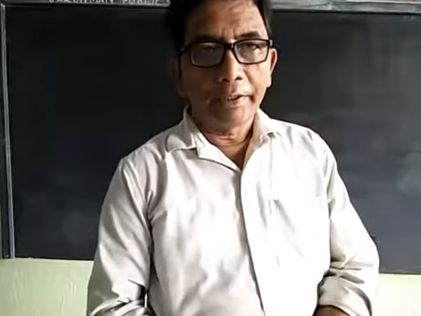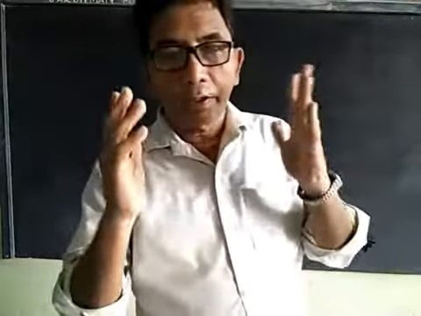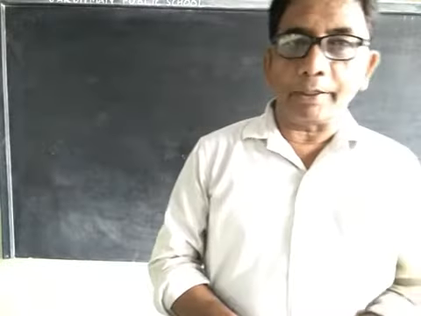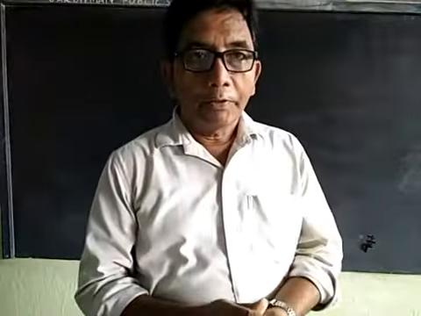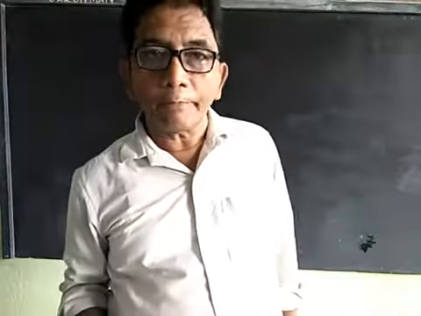Today, can you tell me the elements of the earth's magnetic field? We will tell you the elements of the earth's magnetic field.